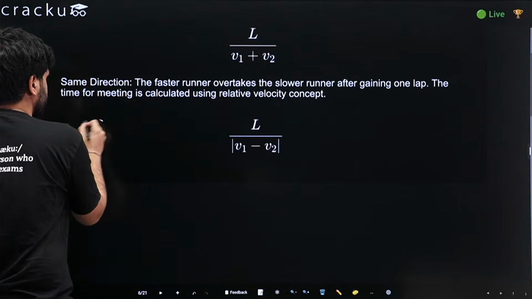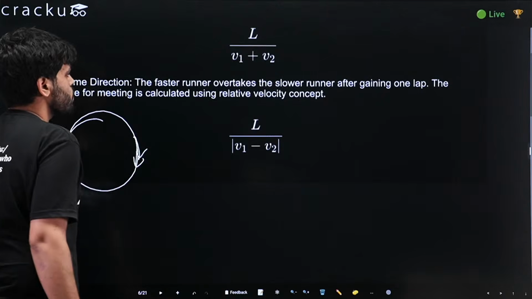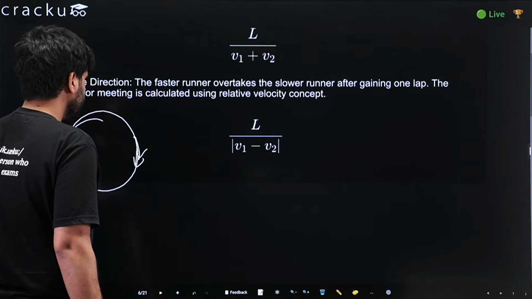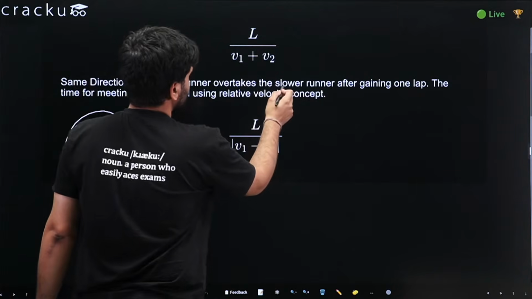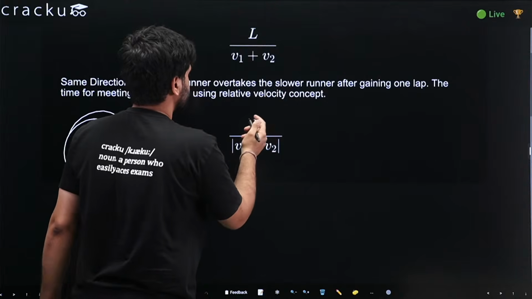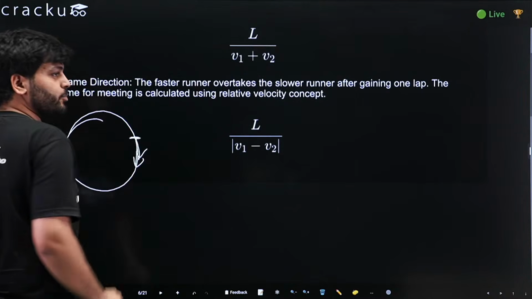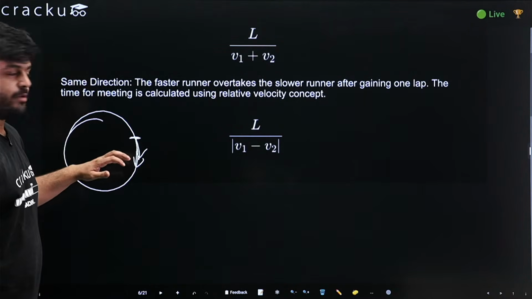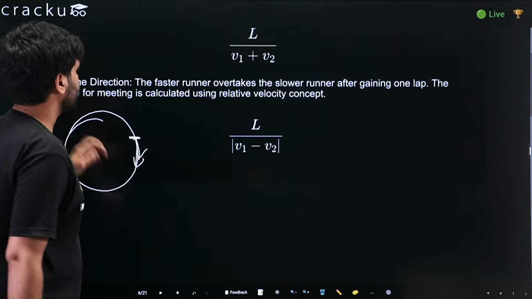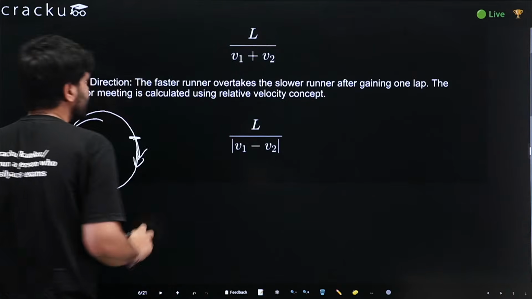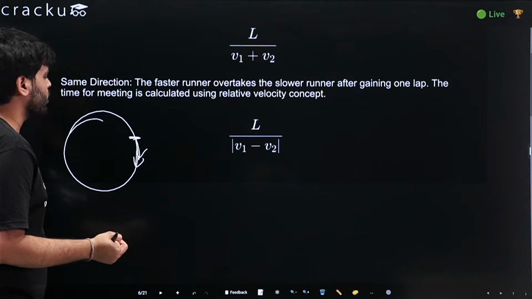Now in the same direction, for example, I am running clockwise, my friend is also running clockwise. Let us assume the faster runner. Now we have to find the time such that they meet for the second time, because the first time they are at the starting point, at t equals 0. So the second time, when will they meet? They will meet when the faster runner gains one extra lap over the slower runner.